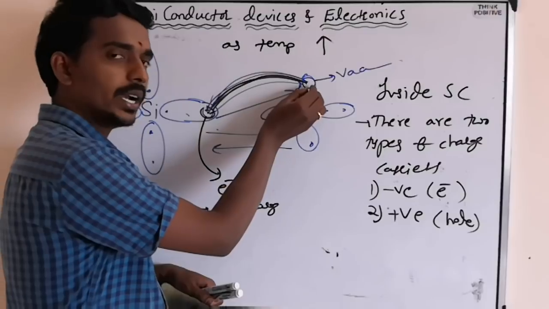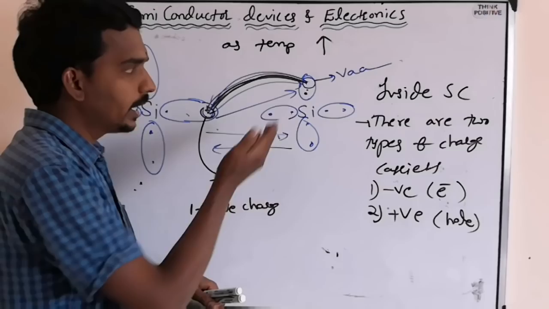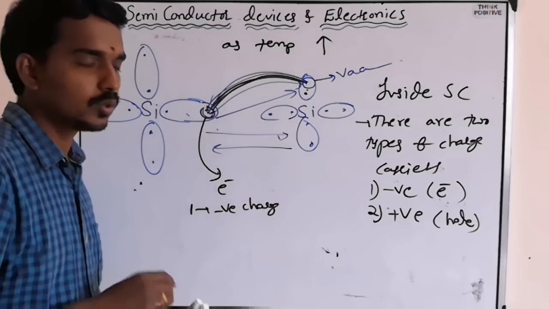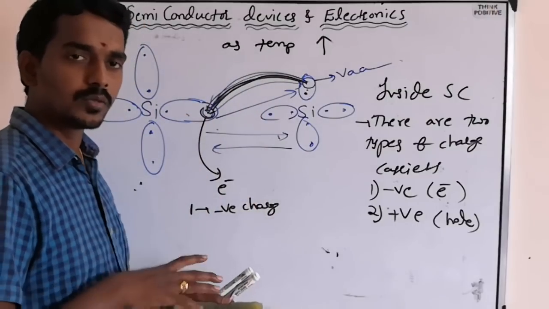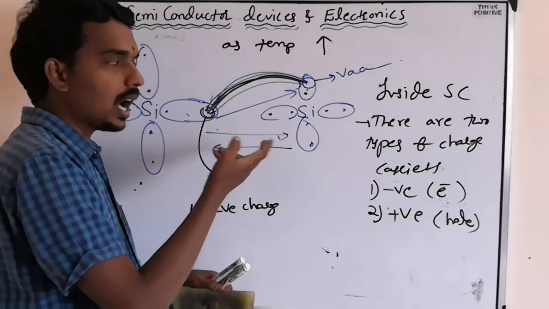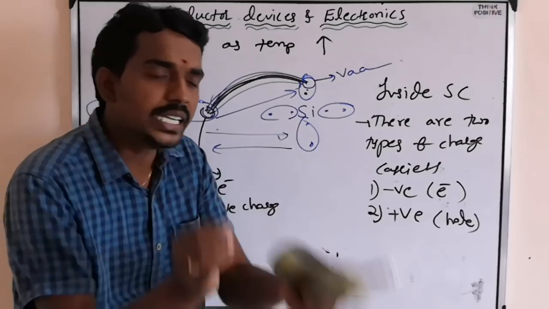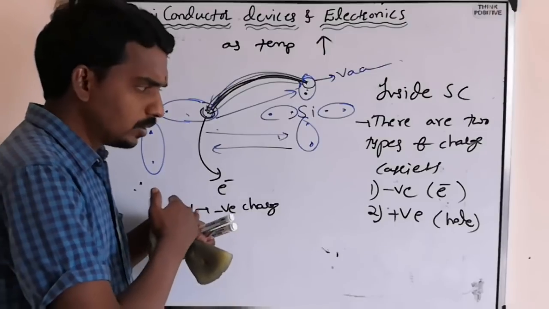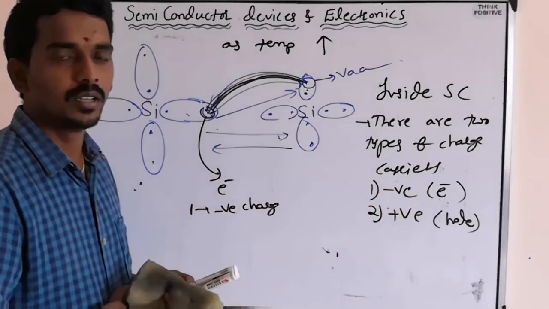It is bound here, and also it will be bound here. It is not free. It just shifted its covalent bond from one to another. So the vacancy moved from here to here. That's why the hole is moving in the opposite direction of the electron. That's why we treat it like a positive charge, because negative charge moving rightwards means positive charge moves leftward.